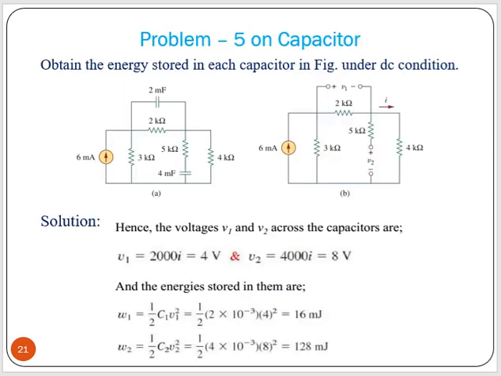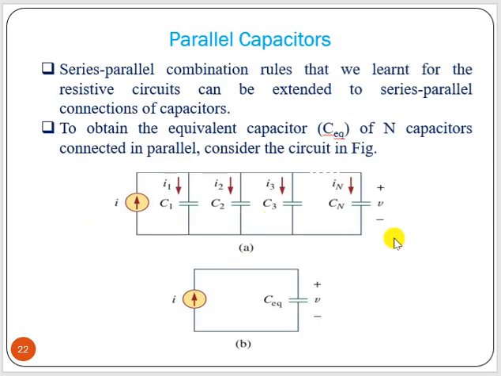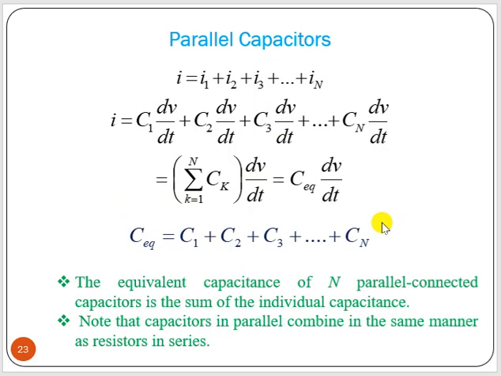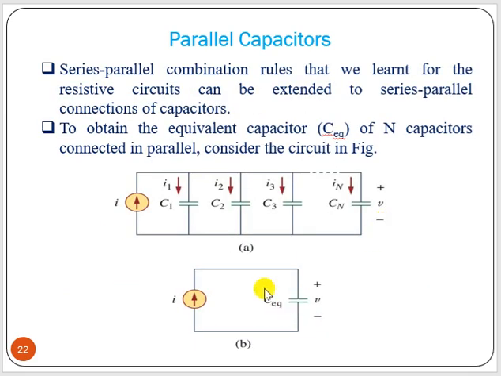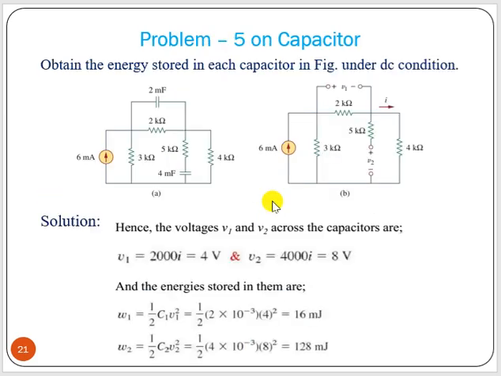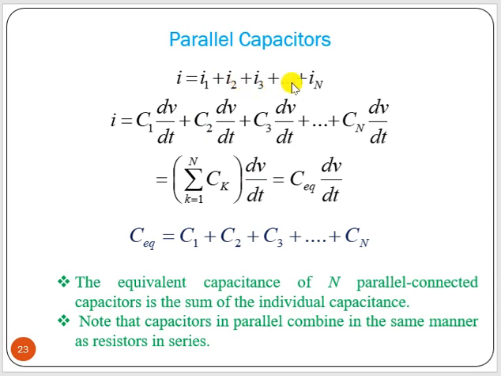Now say what will happen if capacitors are connected in series and parallel. If capacitors are connected in parallel, then the current is divided into n parts. So we can find the equivalent capacitance value for capacitors in parallel. Then what will be the equation of C equivalent? The current is divided, so I equals I1 plus I2 plus I3 up to IN.